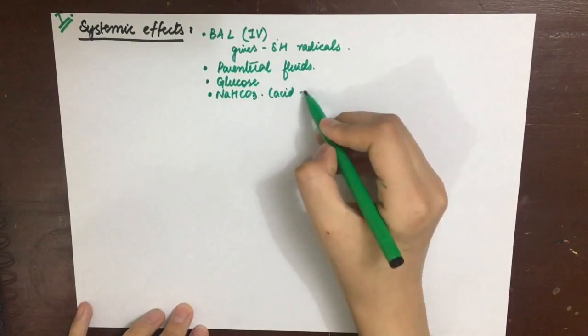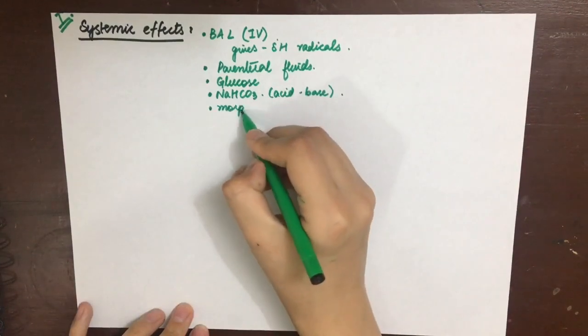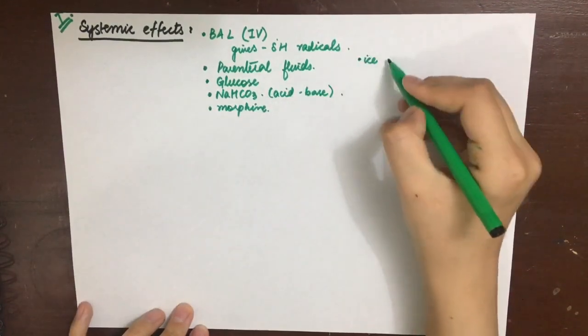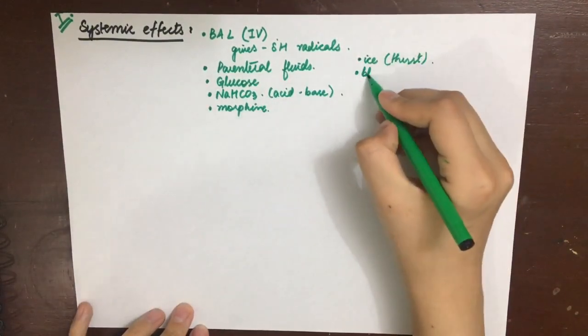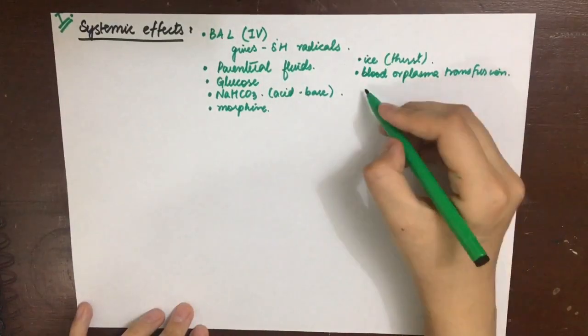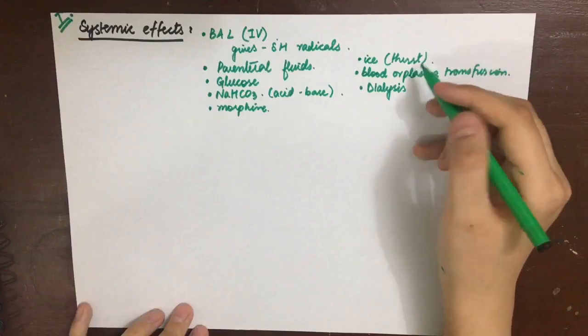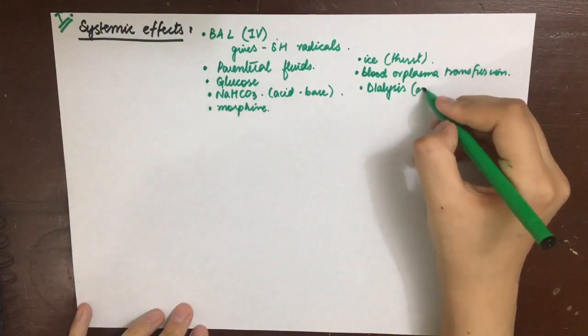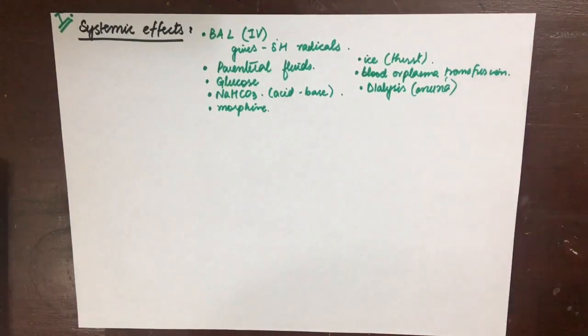Parenteral fluids should be given for dehydration, glucose to protect the liver, sodium bicarbonate for acid-base balance, morphine for pain, ice to suck on for thirst relief, blood or plasma transfusion if necessary, and dialysis should be given to combat anuria.